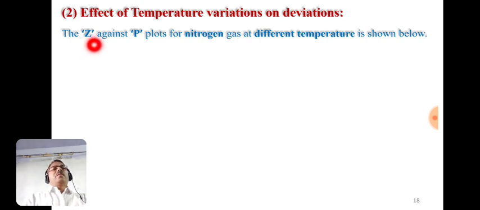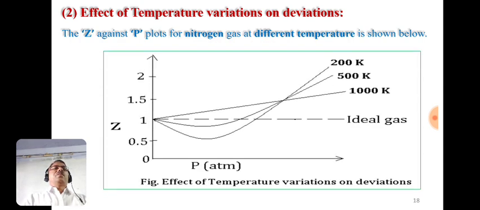The plots of compressibility factor Z against pressure for nitrogen gas at different temperatures look like this. This is the graph of nitrogen, plotted between the compressibility factor Z and pressure at various temperatures.